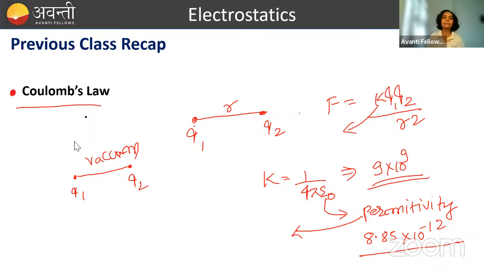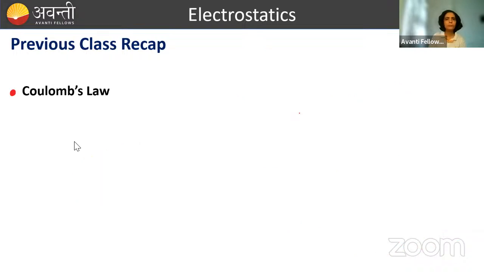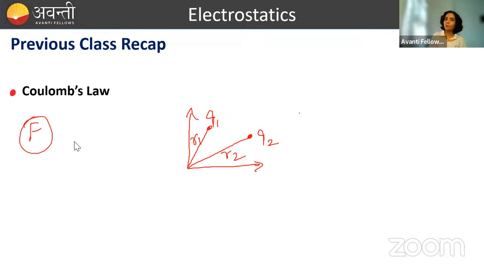So these things I discussed in the previous class. Also, I discussed the vectorial form of Coulomb's law. So that was just an extension, or just a repetition of whatever we have studied. तो यहाँ पे मैंने एक Q1 charge रखा था, and here there was a Q2 charge. This was at some distance R1, this was at some distance R2. And if we have to write force between these 2 particles, it has both magnitude and direction, है ना? Magnitude भी है और Direction भी है ना?